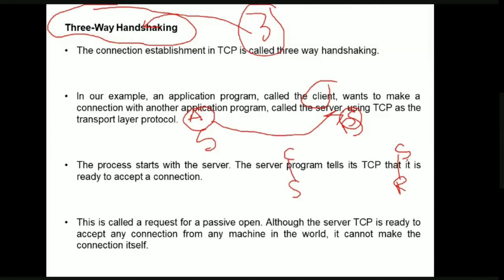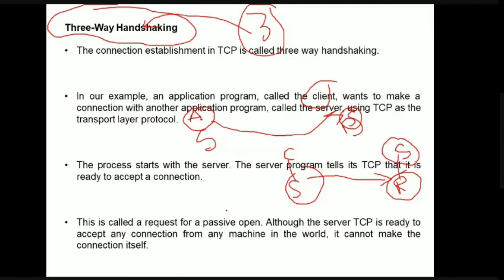The server program will tell its TCP protocol that it is ready to accept a connection from the sender. Do remember, don't get confused: the receiver or server tells its TCP that it is ready for accepting the connection.